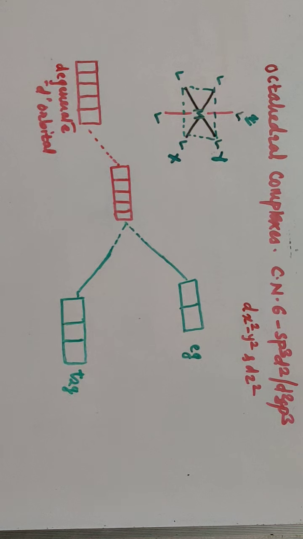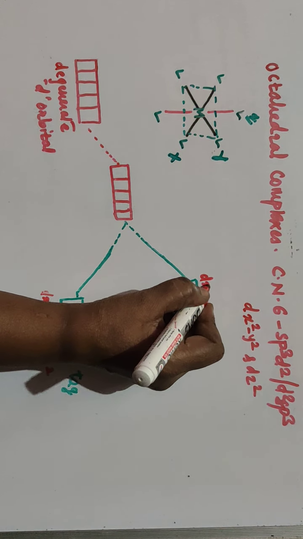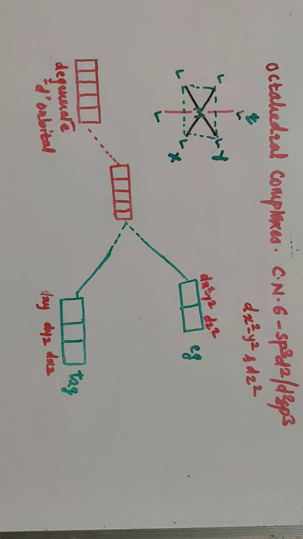After splitting, the orbitals which are lying on the axis are separated from the other orbitals which are lying in between the axis. In between the axis, I told you, are your dxy, dyz and dxz orbitals. These are called T2g in crystal field theory, while the remaining orbitals are dx square minus y square and dz square.